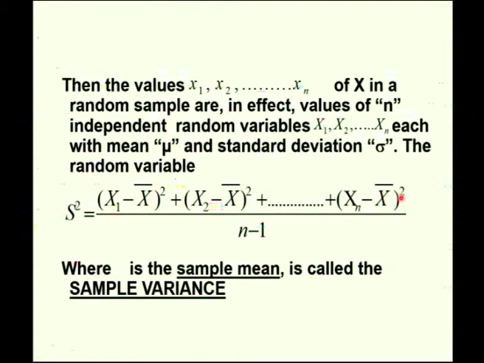Σ(xn − x̄)² divided by n − 1, where x̄ is the sample mean, is called s², the sample variance. The main thing to note is that for the sample variance, the average is taken over n − 1 values only. For a discussion about the sampling distribution of the sample variance, we need the chi-square distribution.